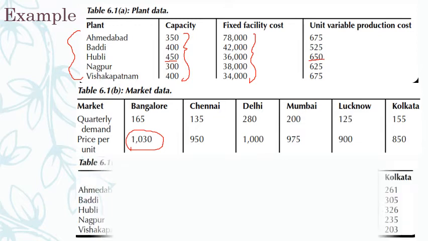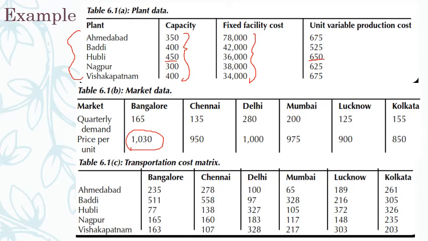Okay. Next table gives me the transportation cost. If I have to transport between Ahmedabad to Bangalore, I have to incur 235 rupees per unit, 275, 100, like that. Okay. So this matrix gives me the transportation cost from these plants to these markets.